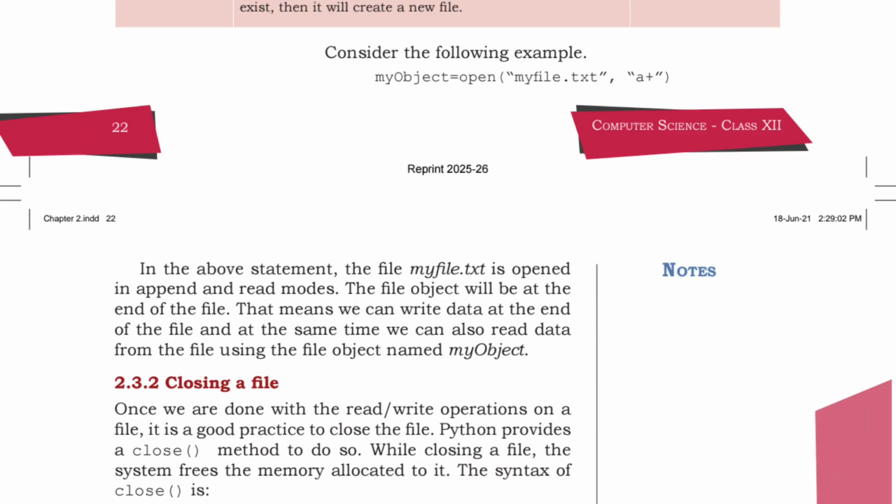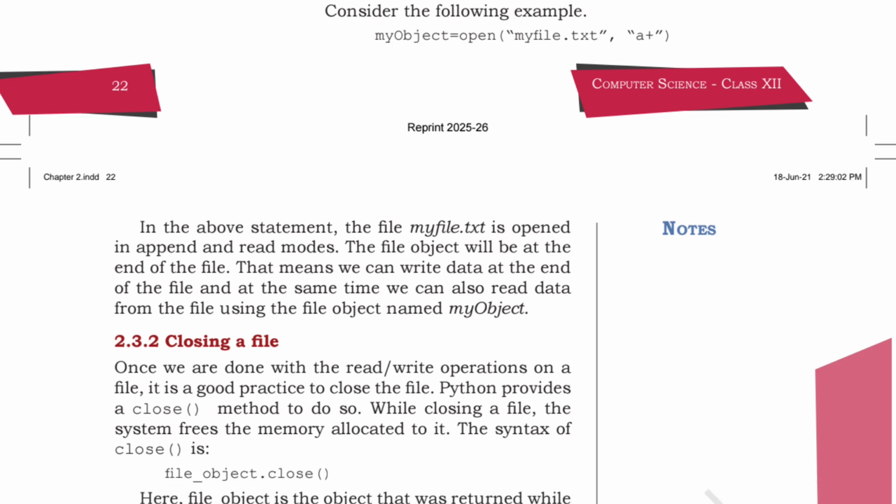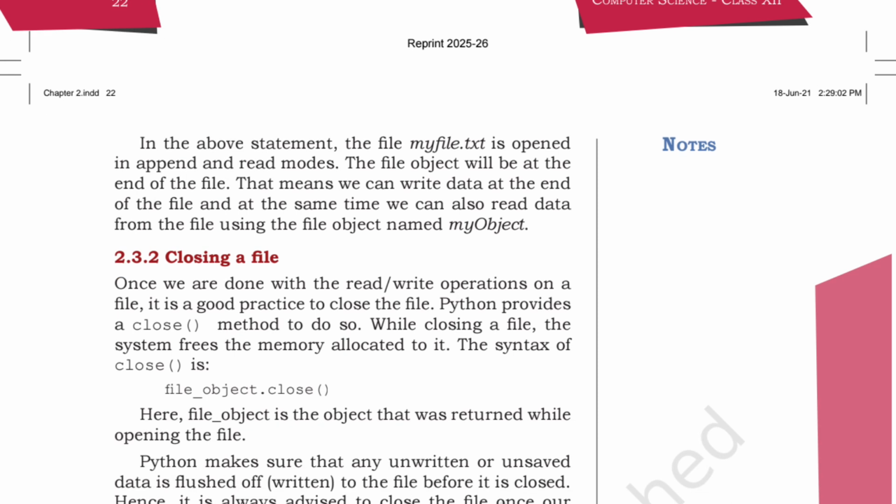Then in the above statement, the file myfile.txt is open in the append and read mode. The file object will be opened in the append and read mode. That is my object. My object is one of the variable. Then you have to open some of the file. So that is your myfile.txt, and you have to append something to that text file. Okay, so that is the example.